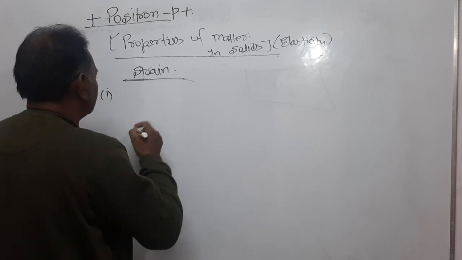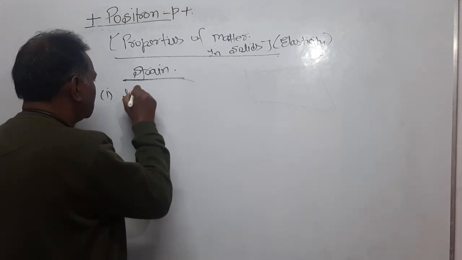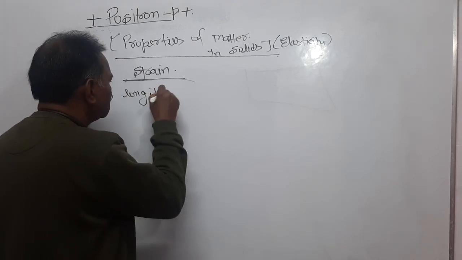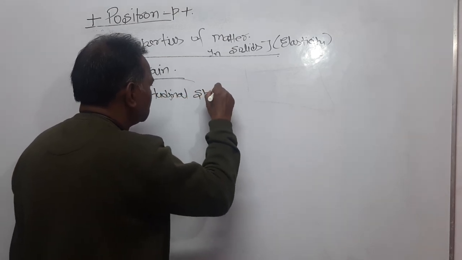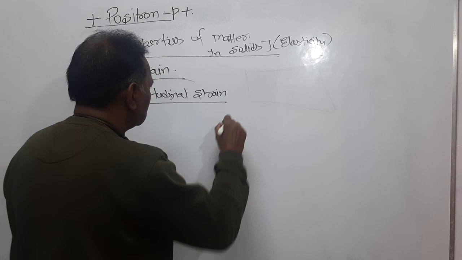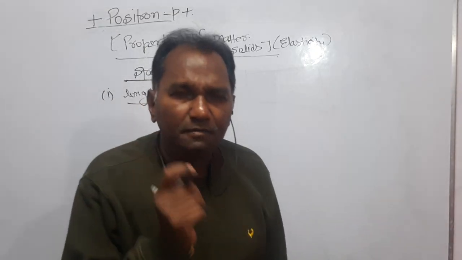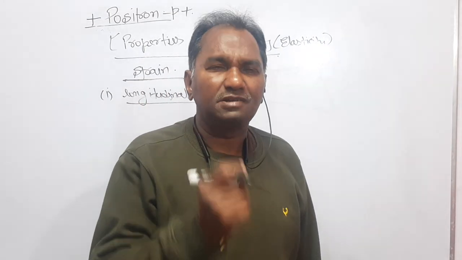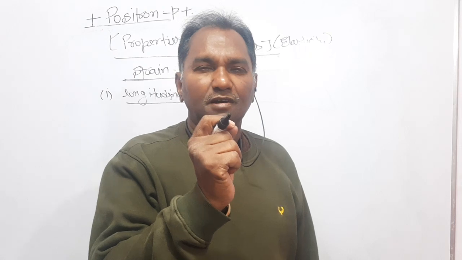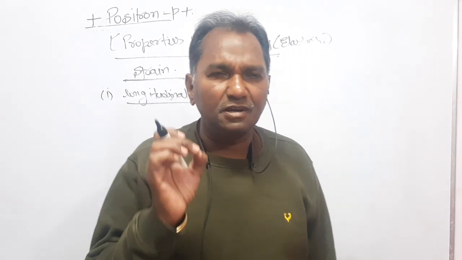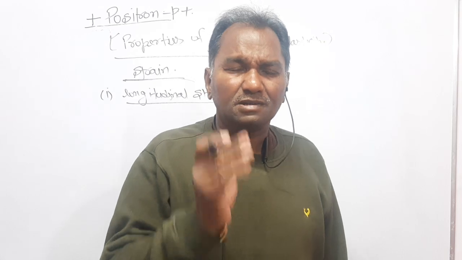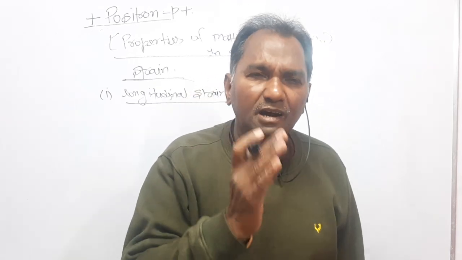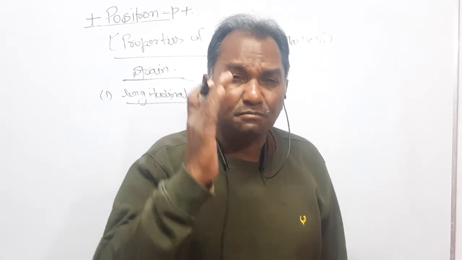First one is longitudinal strain. If a deforming force is applied, then within the elastic limit, always in this chapter we will use within the elastic limit, which means that the deforming force should not cross a limit.